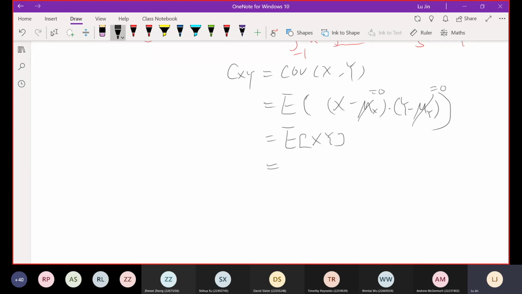But because X and Y are both involved, you need to use double integration: X times Y times the joint PDF of X and Y, f_XY(x,y) dx dy. Again, by default, the boundaries of the double integration should be from negative infinity to positive infinity, but for this particular question, we should change the boundaries.